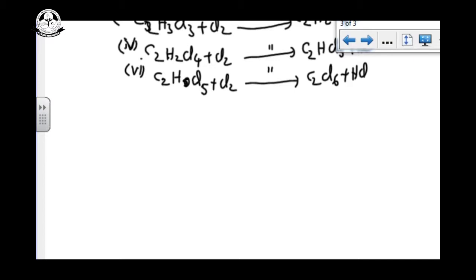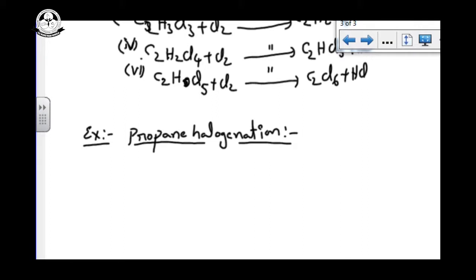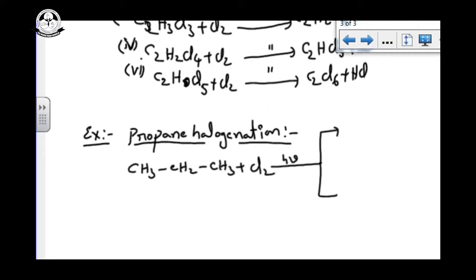Now, another important one is propane halogenation. Propane, CH3CH2CH3, on halogenation in presence of sunlight, we can get two different products.